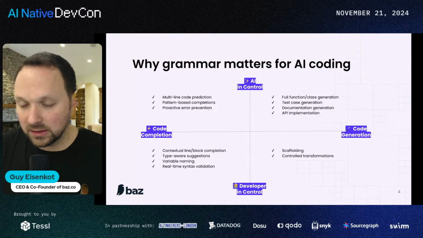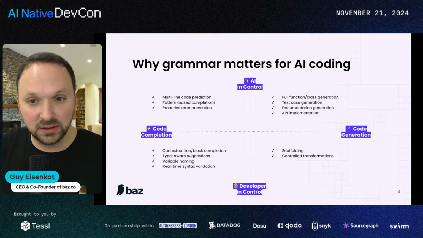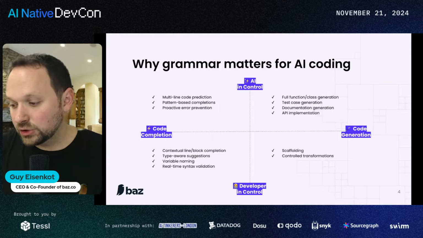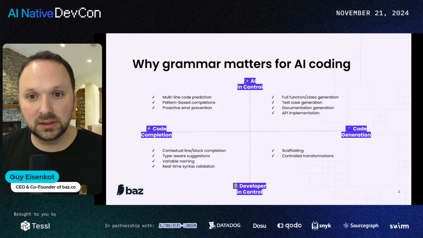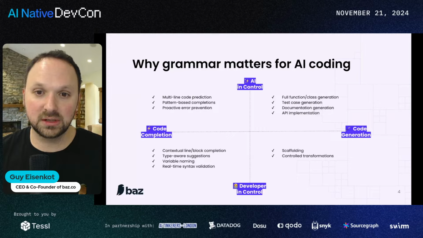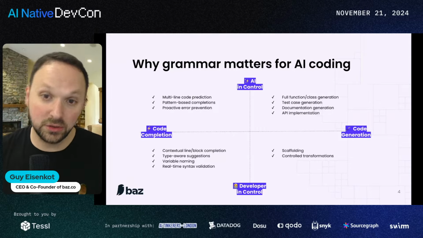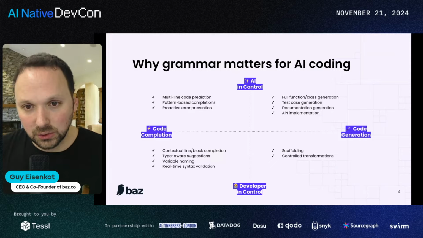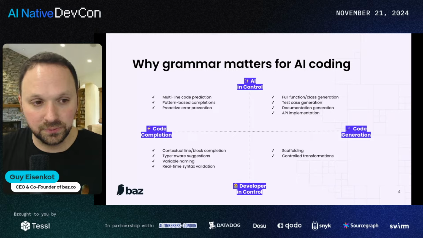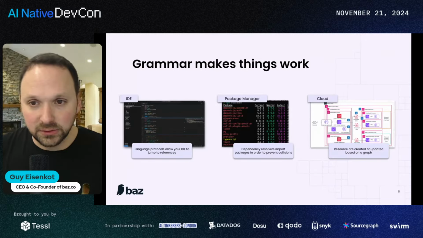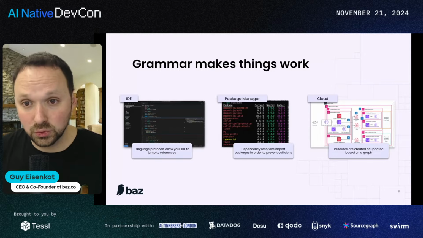We'll talk about an area of research that's slightly overlooked, and you can think of it as almost low cost, which is just changing the order in which we feed data into a model. So this has a semblance to this idea of a chain of thought, but it also utilizes the fact that we can use other tools to figure out code grammar before we cram it into our context window. If you think about it, today, grammar already makes all of our developer tools work.